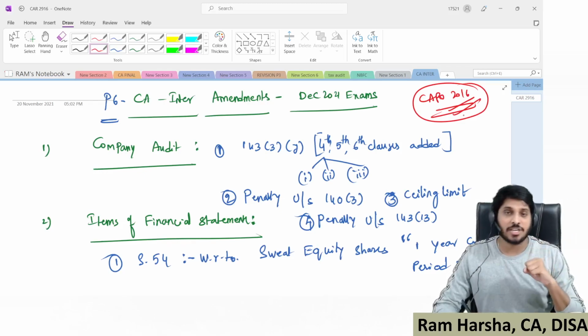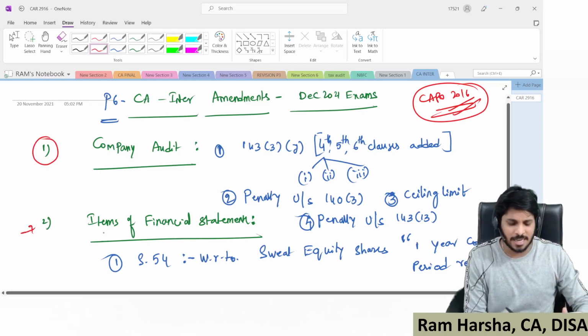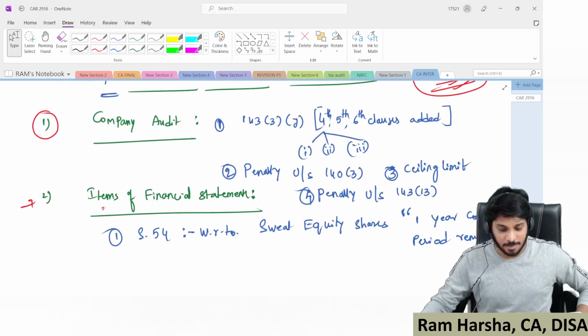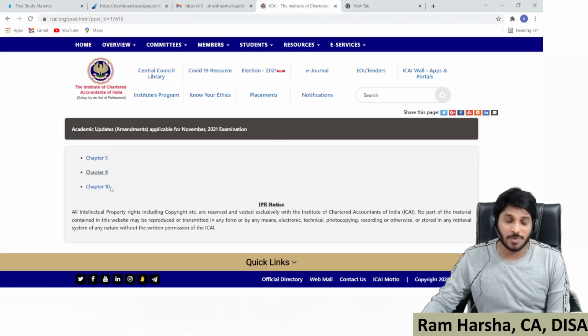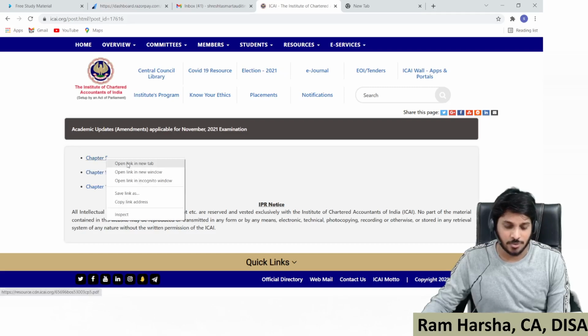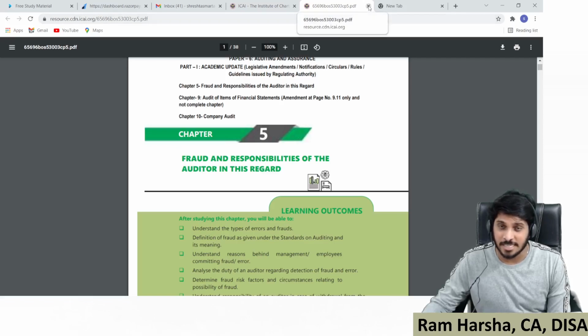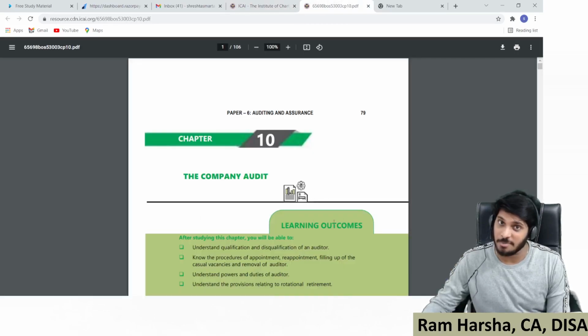Now, the major amendments were with respect to company audit, and a very minor amendment happened in items of financial statements. If you look at the ICAI material, only these 3 chapters were covered: chapter 5, chapter 9, chapter 10. Chapter 5 is fraud and responsibilities of the auditor. There is an amendment inside this chapter relating to section 143, but I am not covering this because the same is once again repeated in the company audit amendments.